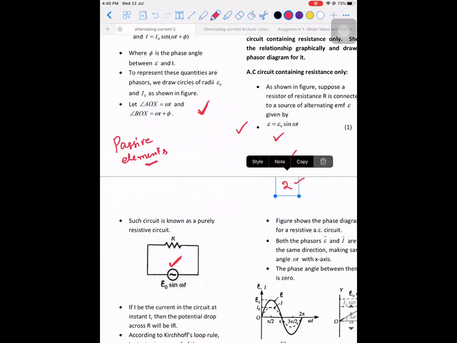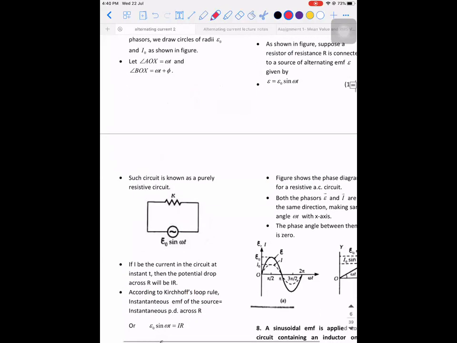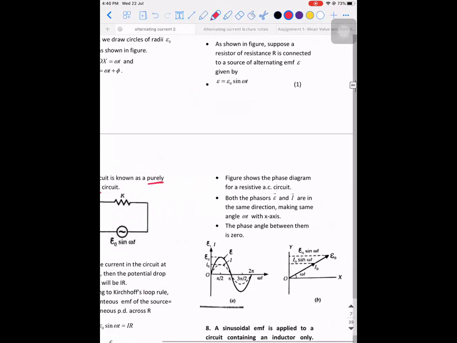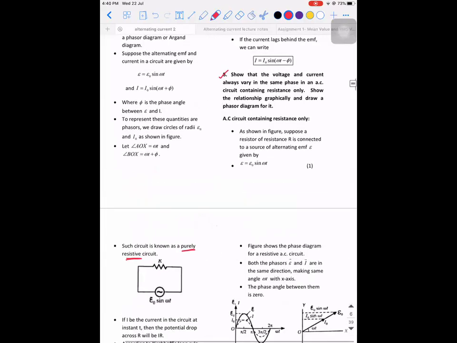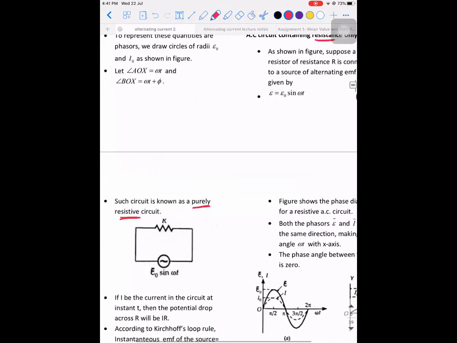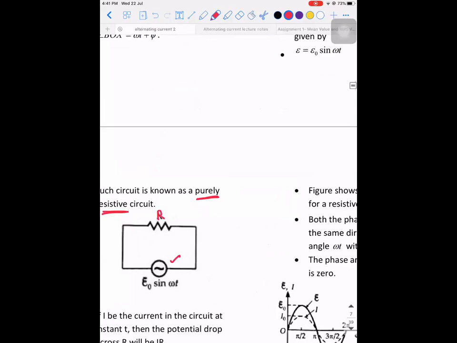So can I start? Write the first heading: AC source across a resistor. Those kinds of circuits are called purely resistive circuits. So the heading is AC containing only resistance, or you can say AC source across a resistor. You will have an AC source and it is connected across a resistor R.